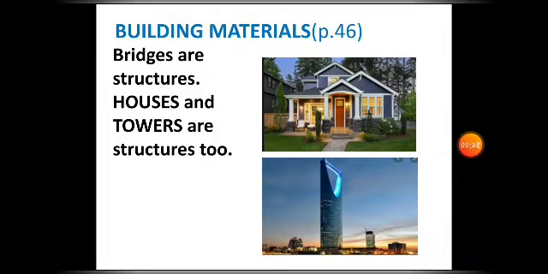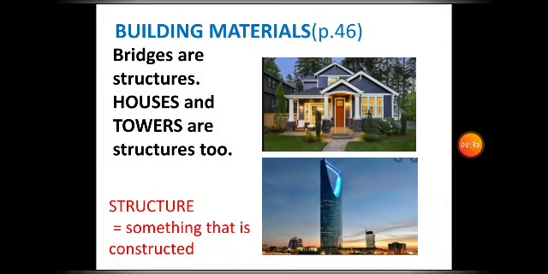What do we mean by structure? When you hear the word structure, it means something that is constructed. So the bridge, the houses, and the towers are all structures. Did you get it, grade 2? Very good.